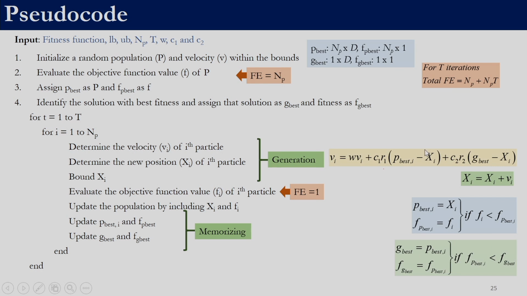In how many places are we evaluating the fitness function? Initially we evaluate the fitness function NP times. We generate NP random population members, so we need to evaluate their fitness. Then we use the fitness function evaluation one time for every member, and we have NP members and we do it for t times. So, for this iteration loop, we perform NP into t evaluations, and we have the initial NP evaluations. So, if you see, it is different from teaching learning based optimization.